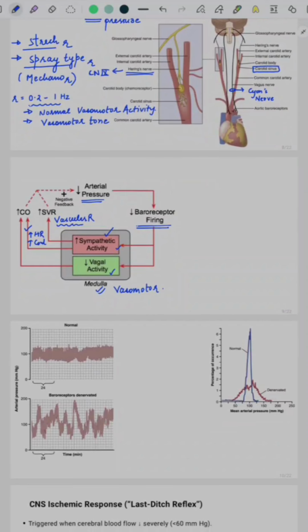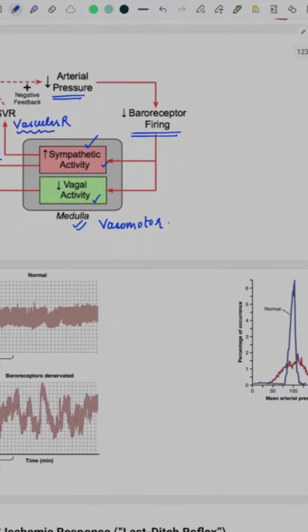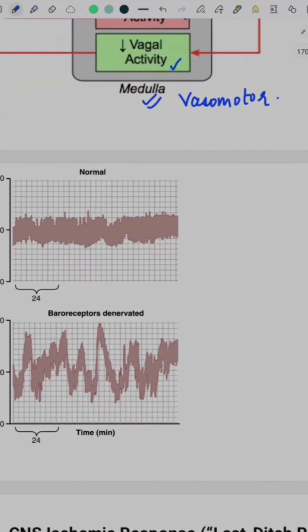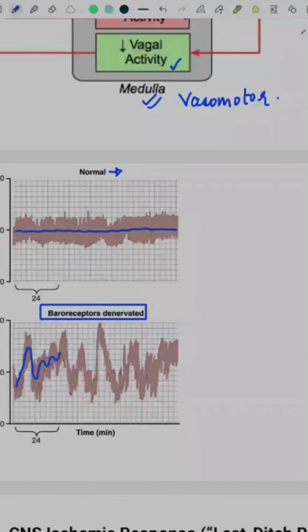Now these baroreceptor reflexes are quite important. Their principal function in our body is not for the long-term regulation of BP, but actually to prevent minute small fluctuations in our body. This image beautifully explains that. This is the BP reading of a dog. The dog is an experimental animal, and you can see in a normal dog the BP remains more or less normal, it is not much fluctuating.